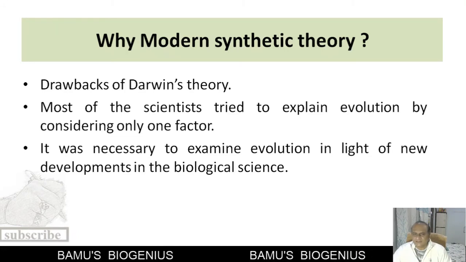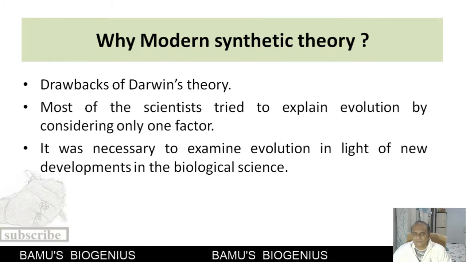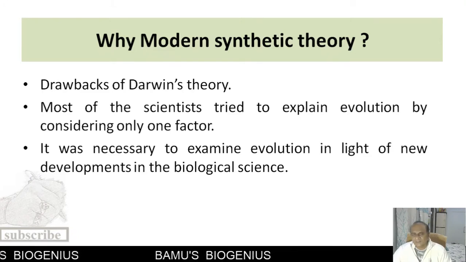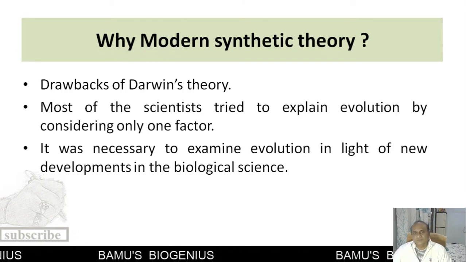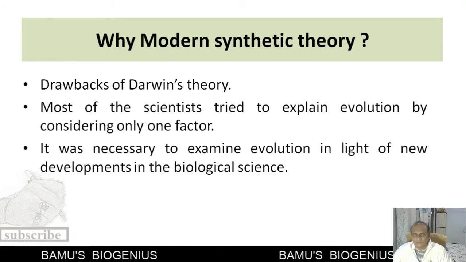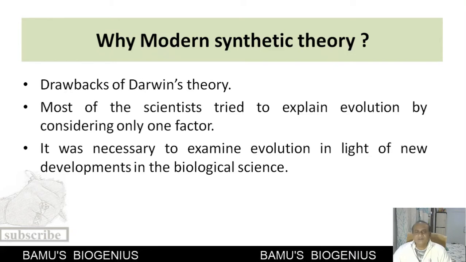But as science advanced, with new developments that took place during the 1930s to 1950s, it became known to different scientists that a single factor hypothesis to explain evolution is not sufficient.